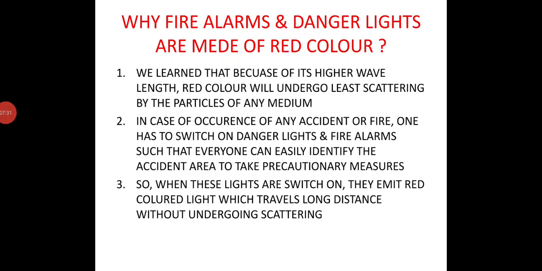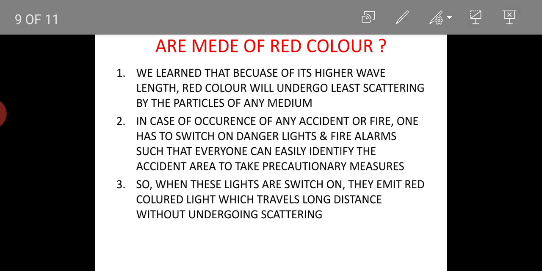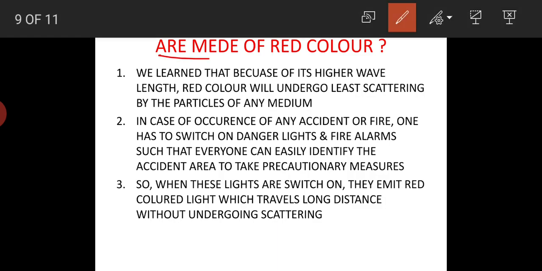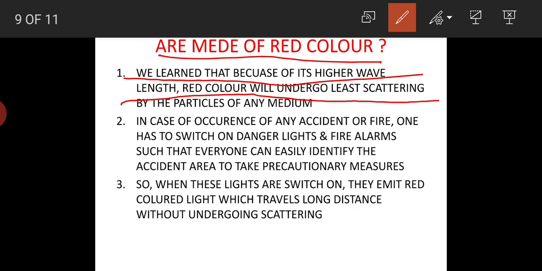Next, one of the very important applications, and this question is also asked many times, is why fire alarms and danger lights are made of red color. The answer is, we know that because of its higher wavelength, red color will undergo least scattering by the particles of any medium. In case of any fire accident or any other accident in industries, that industry will be completely filled with gaseous medium.